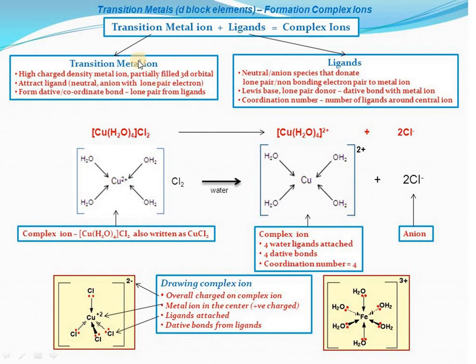This detail has been given. The transition metal is the central metal atom. The ligand, which can donate a lone pair, is also known as Lewis base. This is Lewis acid, and again these are forming ions, and the outside ions are known as counter ions. Okay, more detail you will do in the next chapter.